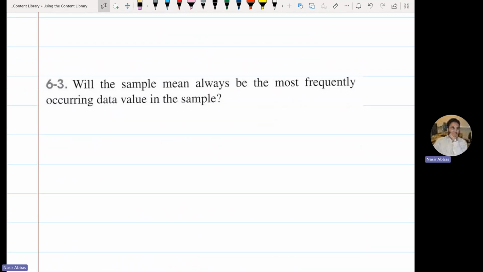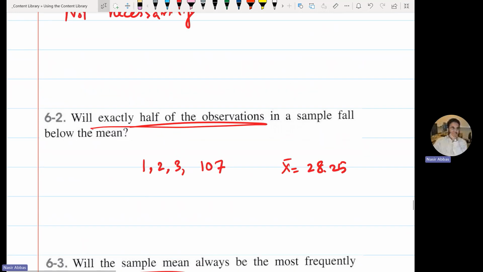Will the sample mean always be the most frequent value in the data? That's the mode. The most frequent value in the data will be the mode. For data sets which are symmetric, usually their mean and mode are equal. So for symmetric data, maybe it is true, but in general, this is not true. In general, this is true for the sample mode.